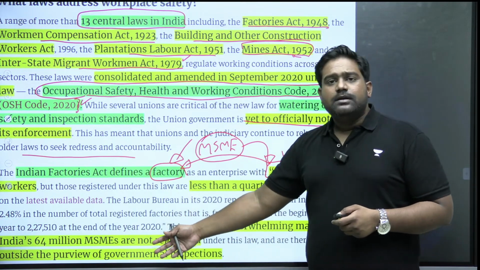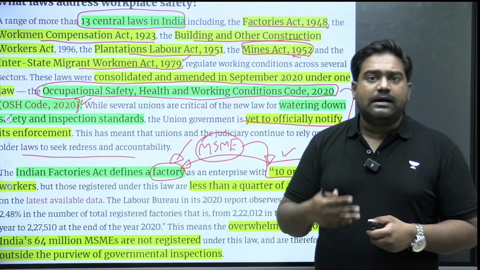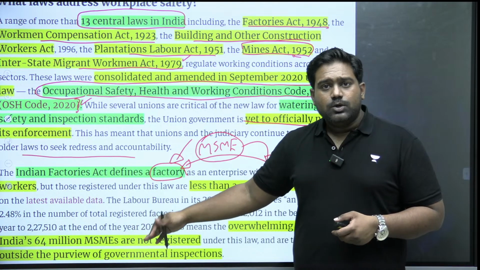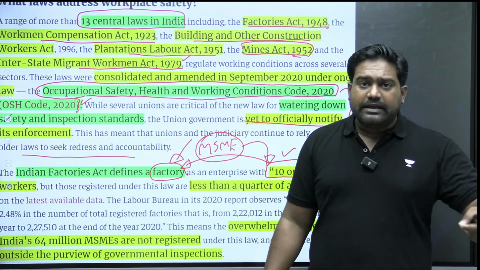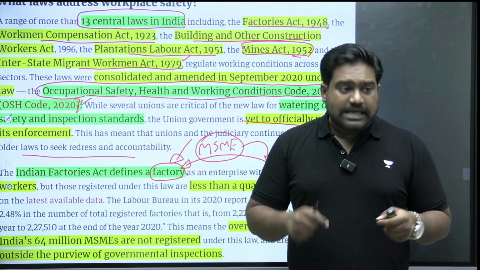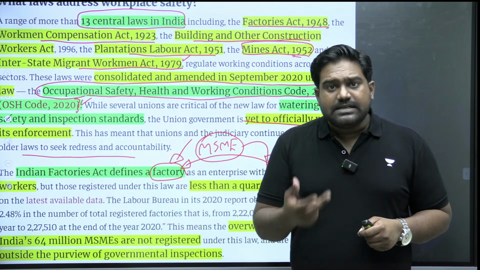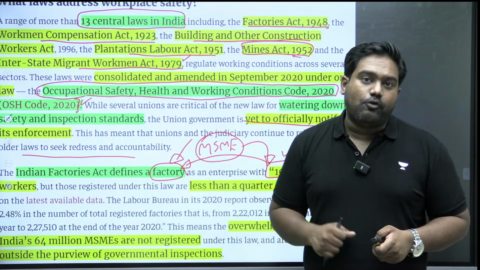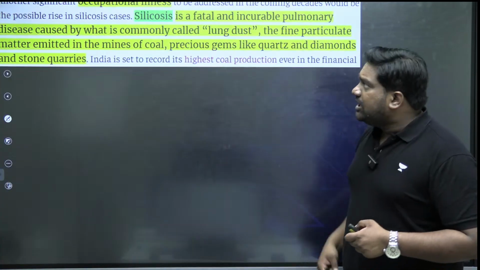As a result of this, several lakh factories in India are unregistered. They're not under the purview of the Indian Factories Act, which means government inspectors are not regularly inspecting the facilities. They're not enforcing the law. And as a result, these places of work could become hazardous, dangerous for the workforce. The other problem is that